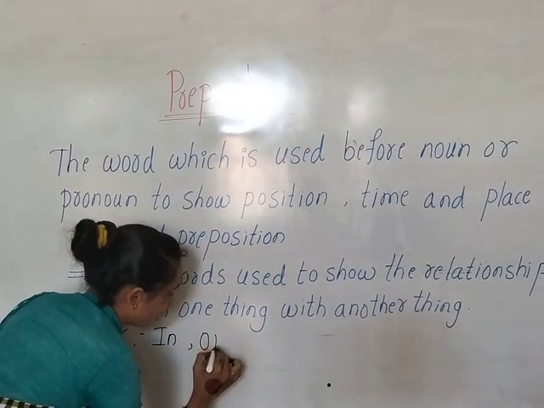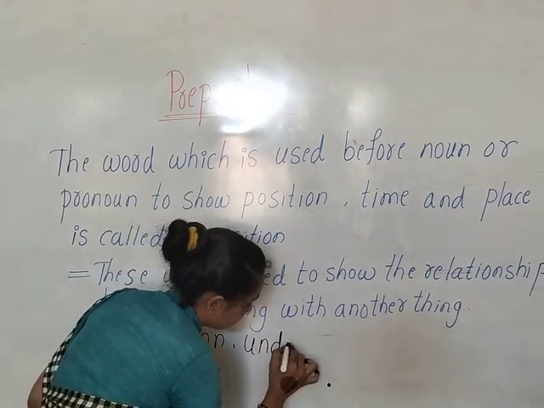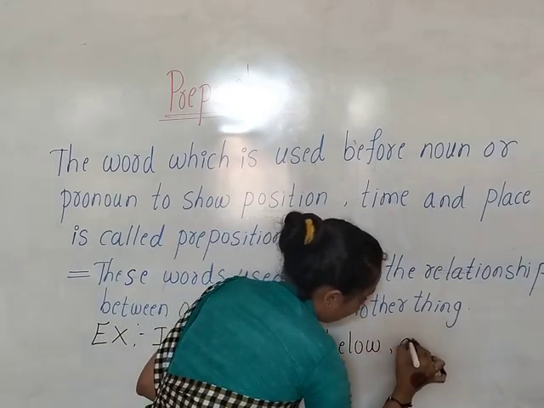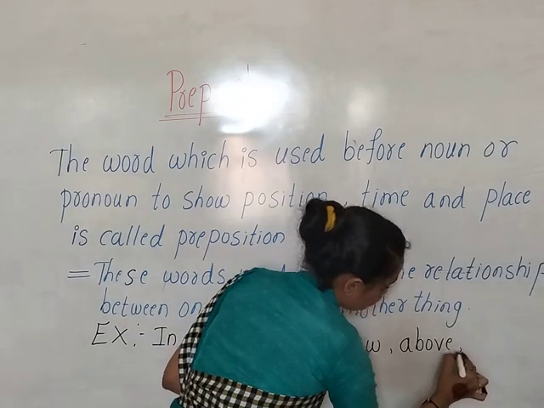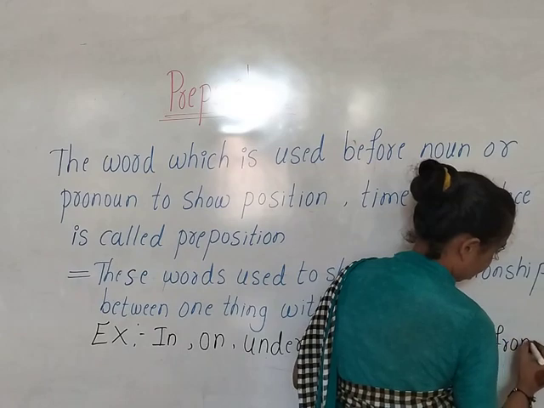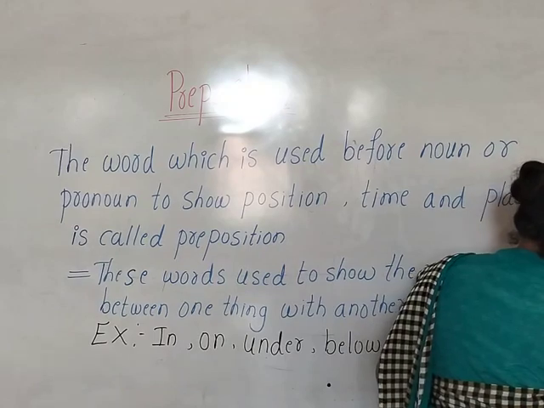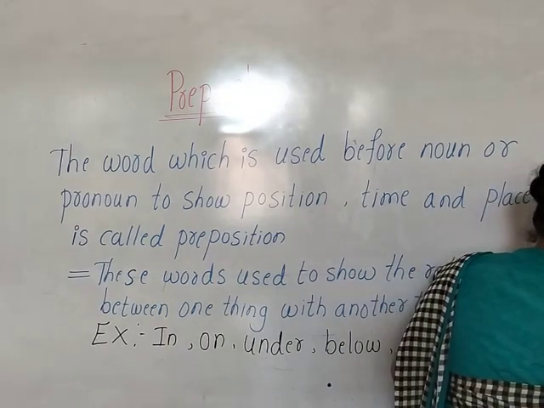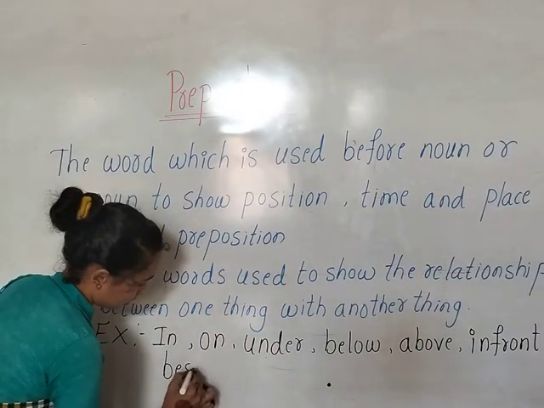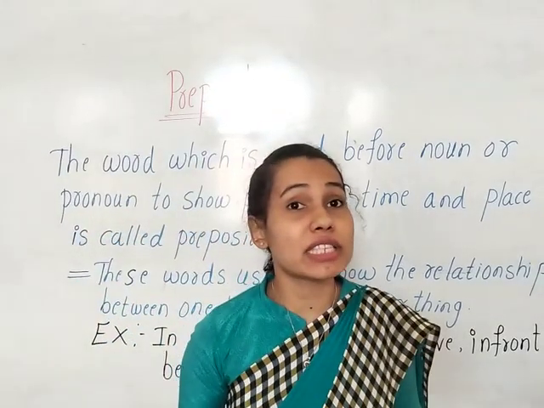In, on, under, below, above, in front of, behind, beside, as well as at. At is showing the specific time.